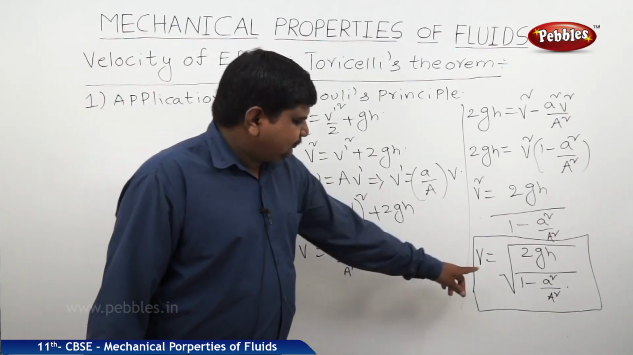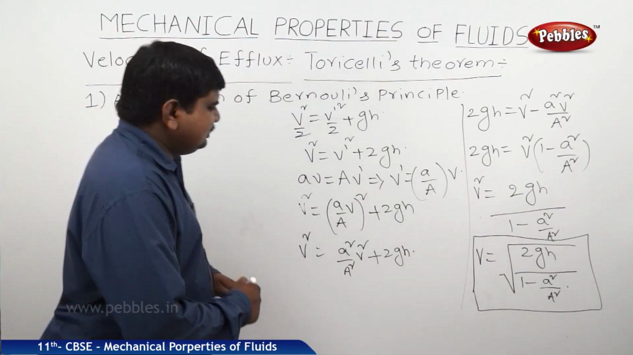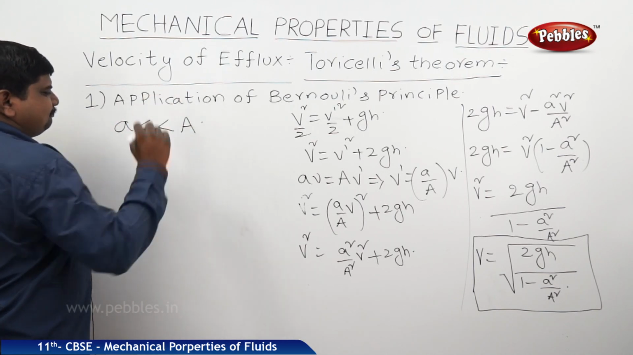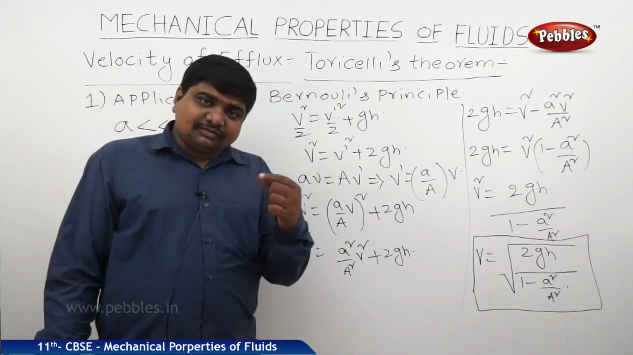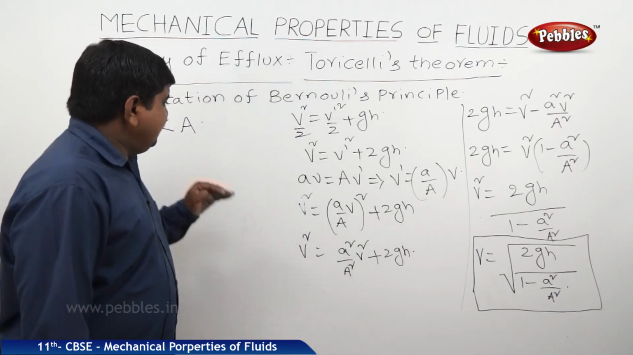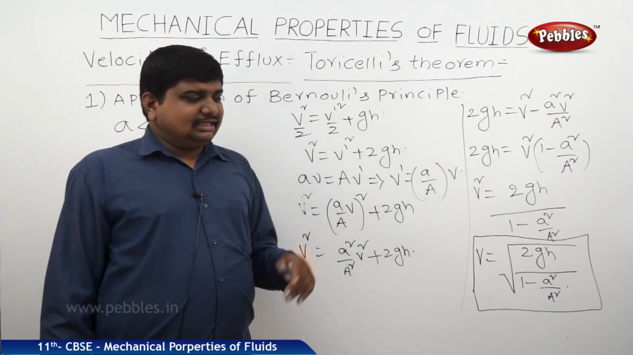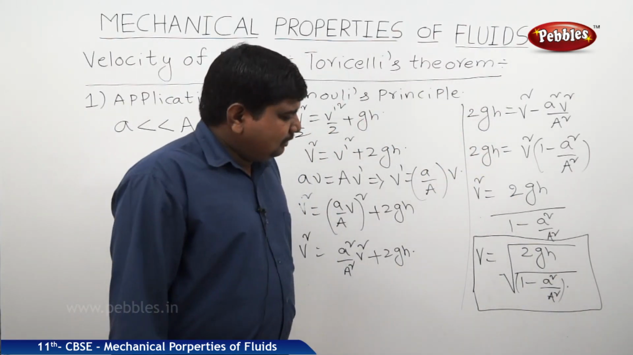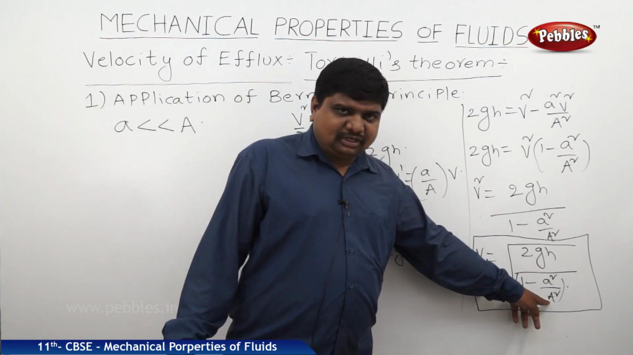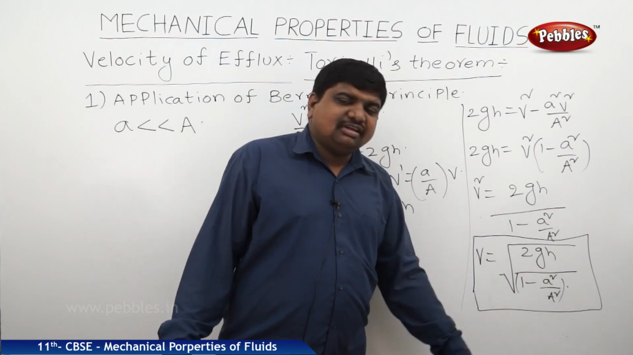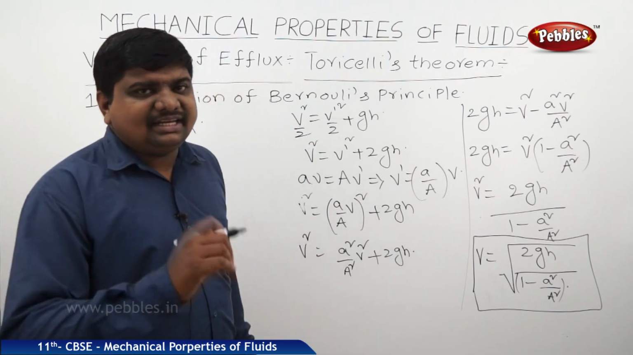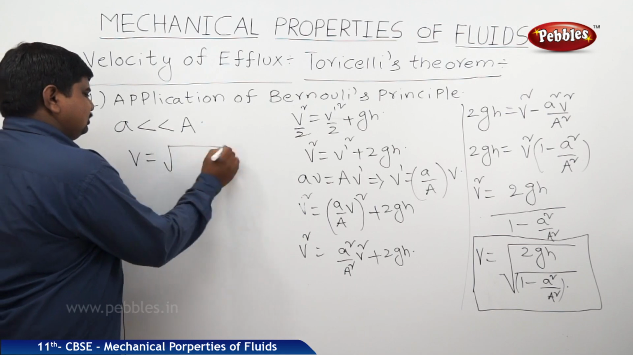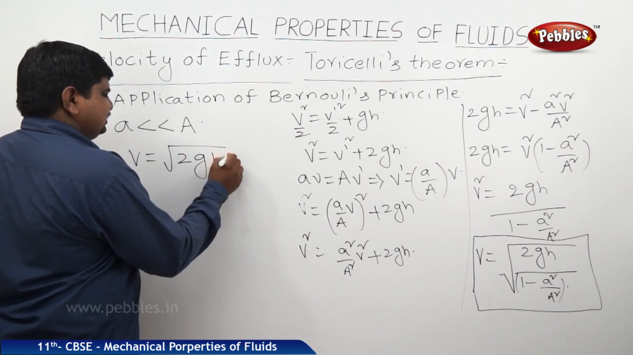So from this equation, if we check the special condition like small a is much less than capital A, the area of cross section of the hole is much less than the area of cross section of the top of the water tank, then we can neglect the denominator part, because small a is very less than capital A. Then this small a square by capital A square will be much less than 1 and we can cancel it out. So therefore V is equal to square root of 2GH.